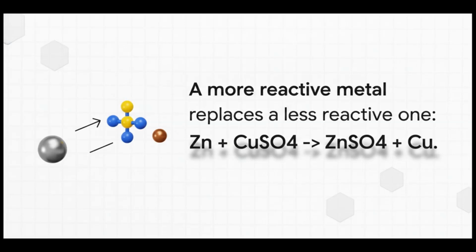Let's look at how this actually plays out in a chemical equation. Our general rule is pretty simple. A more reactive metal plus a less reactive metal compound yields a brand new compound plus that less reactive metal on its own. A classic example is dropping pure zinc into copper sulfate. Because zinc is the more reactive metal, it totally displaces the copper. The result? Zinc pairs up with sulfate to create zinc sulfate, and copper gets completely kicked out. Left is just pure, unattached copper.